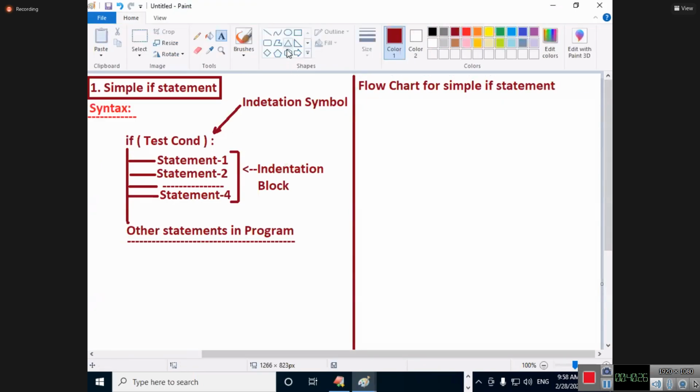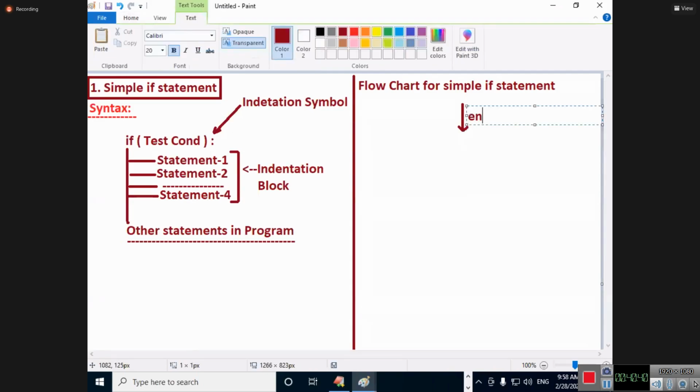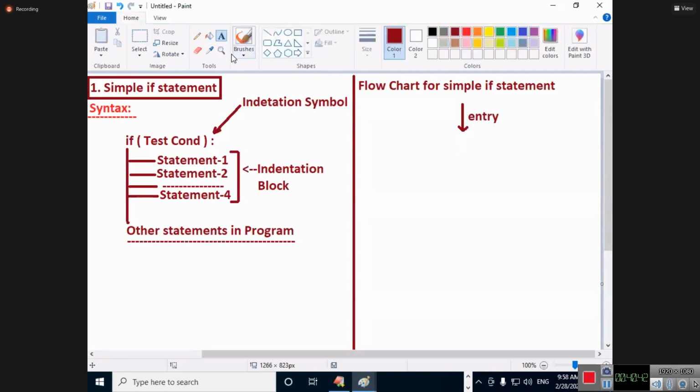What is the simple if statement formula here? Look at the flow chart I am going to draw. This is called entry. Now I am going to write one condition. I am going to take one condition here.